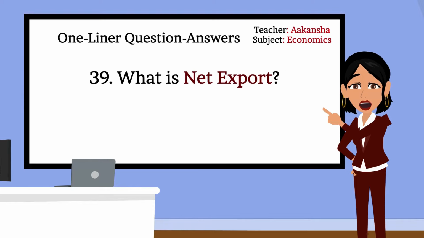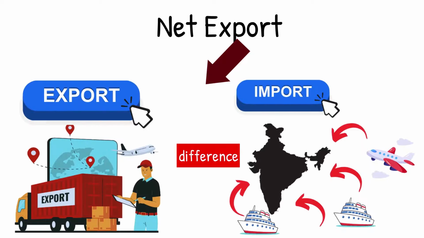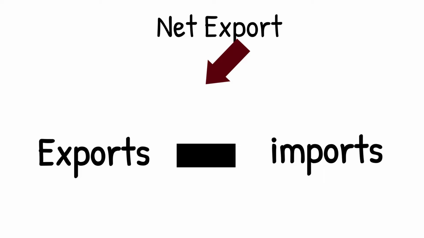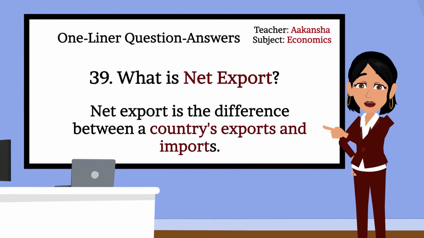39. What is net export? Net export is the difference between a country's exports and imports. Formula: net export equals exports minus imports. That's correct. Net export is the difference between a country's exports and imports. Can you give an example?